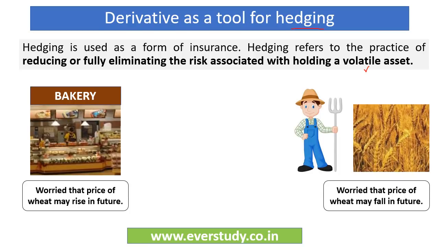Let's see how. First, let's suppose there is a bakery and it's worried that the price of the wheat may rise in future. The bakery has to use wheat to make flour, to make biscuits. So if the price of the wheat rises in the future, this is going to negatively impact the bakery. And at the same time, there is a wheat farmer, and this farmer is worried that the price of the wheat may fall in future. So here the bakery's worry was about a rise in the prices, and the farmer is worried about the fall in the prices of wheat in the future.